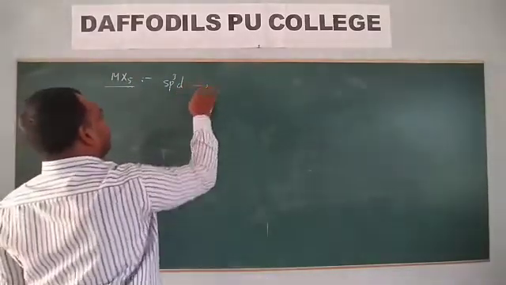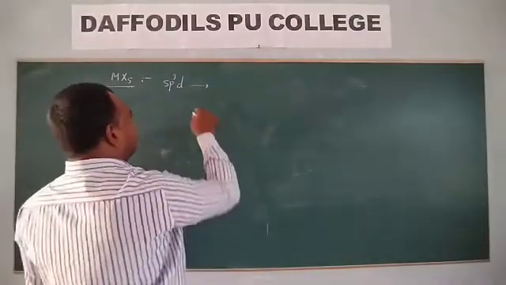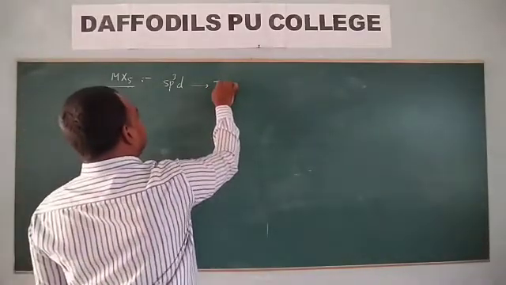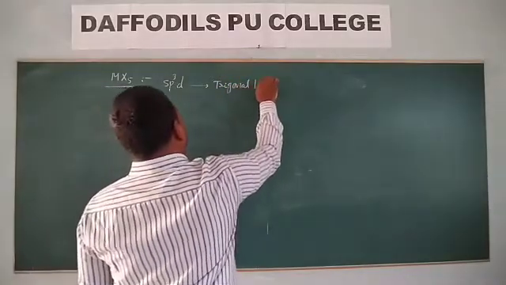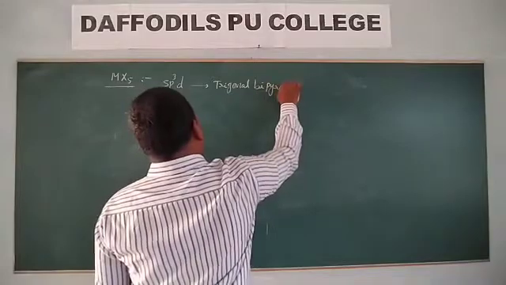So when sp3d hybridization is present, what is the shape of the molecule? Trigonal bipyramidal.